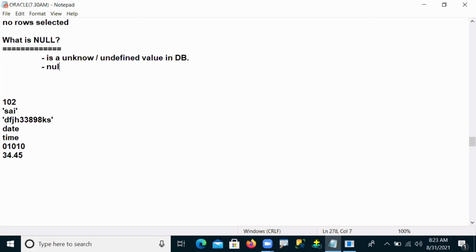Null is not equal to 0. Suppose null is equal to 0, then 0 is nothing but a value, and compulsorily the equal operator would be satisfied.